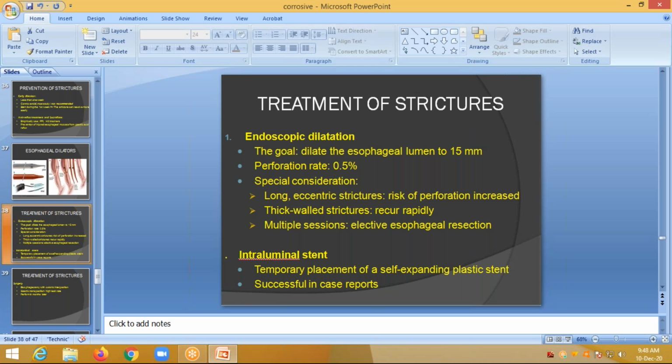So, treatment of strictures: endoscopic dilatation. The goal is to dilate the esophagus lumen to 15 mm. The perforation rate is 0.5%. A special consideration is long eccentric strictures, where the risk of perforation increases, and thick wall strictures which recur rapidly and need multiple sessions. Another option is elective esophageal dissection and intraluminal stent, that is, temporary placement of a self-expanding plastic stent. It is successful in case reports.